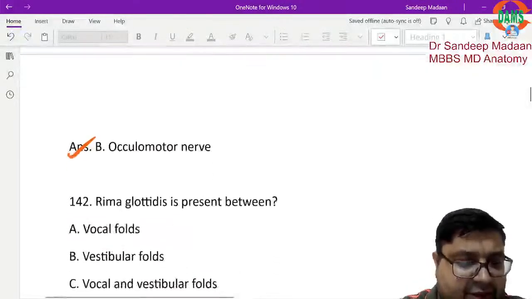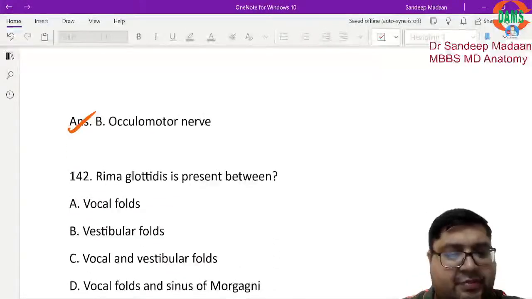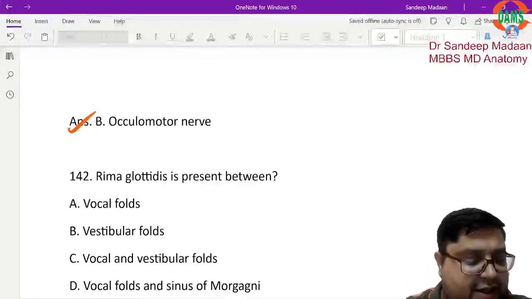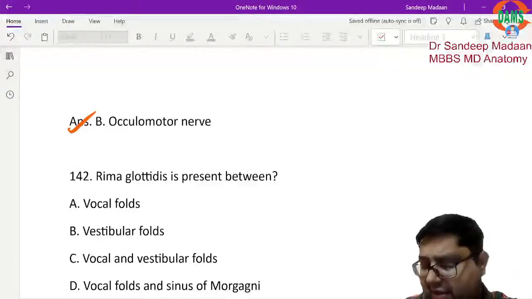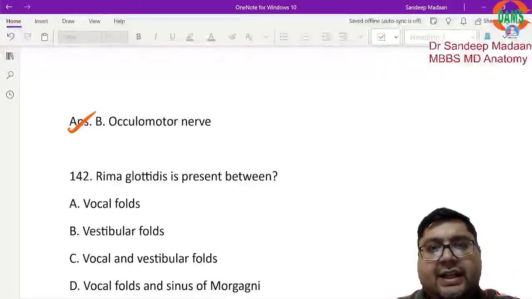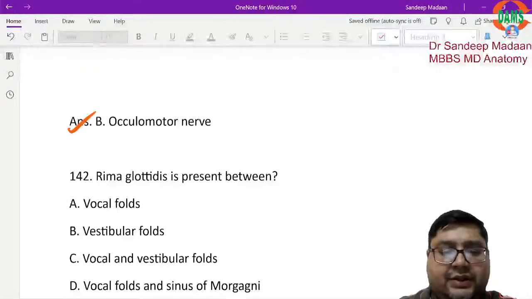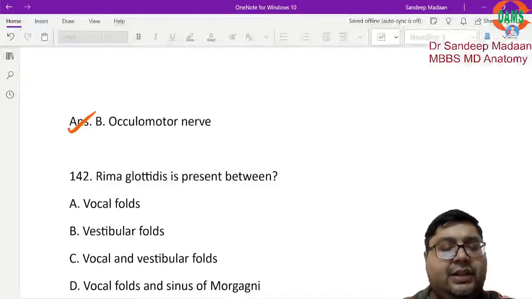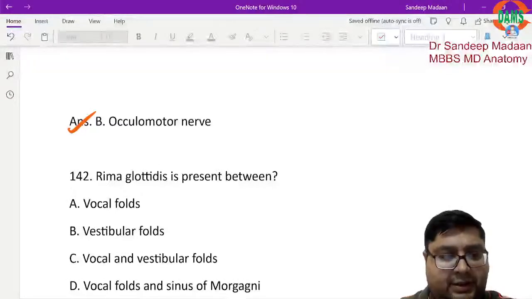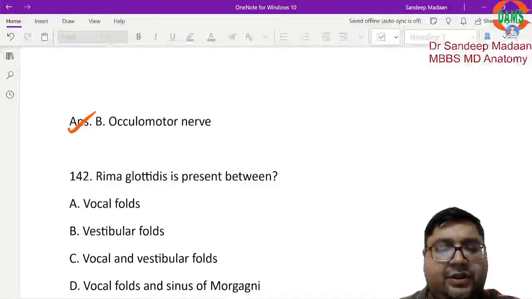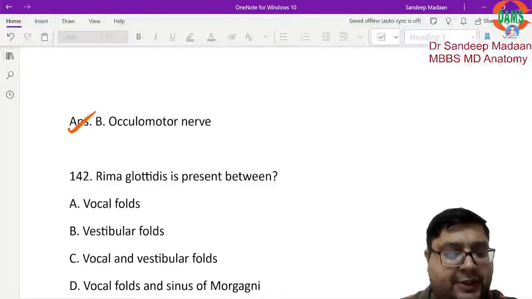Yes, dear students, the next question: rima glottidis is present between? Who can tell? Rima glottidis. What is rima? Rima is the gap. What is glottis? Glottis is a term for the vocal cords. Rima glottidis will be the gap between the two vocal cords, right?